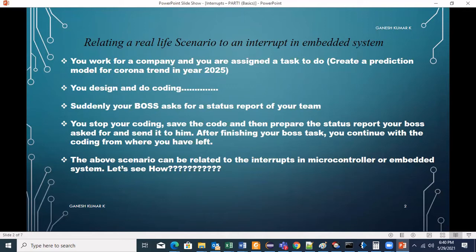What the employee does is stop his coding, save the code, and then start to prepare the status report which the boss asked for, and then he sends it to him. After finishing the boss's task, he continues with the coding from where he left off. The above scenario can be related to the interrupts in a microcontroller or embedded system. Let's see how.